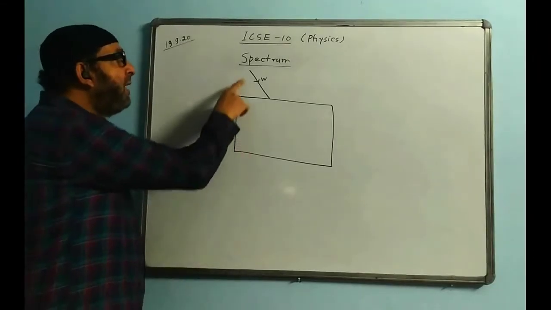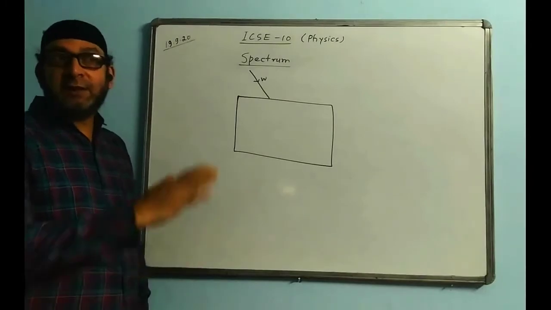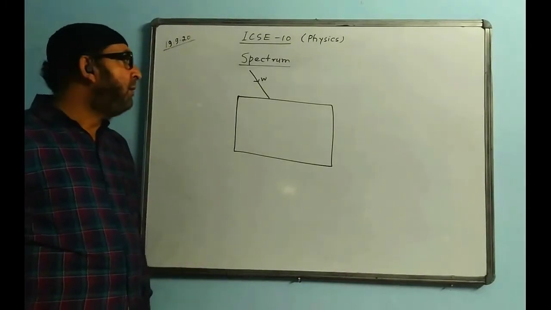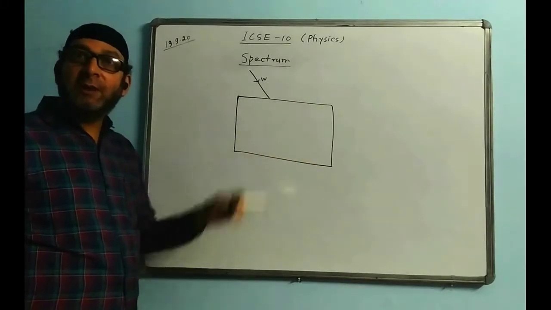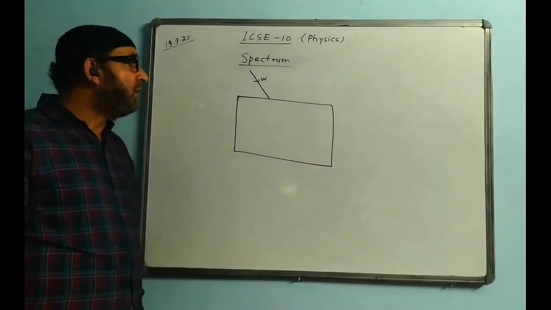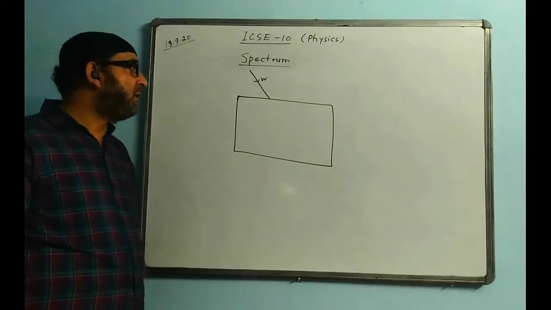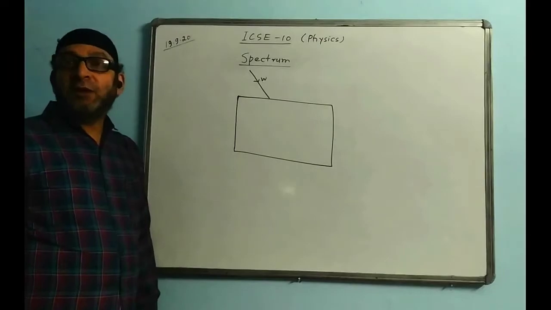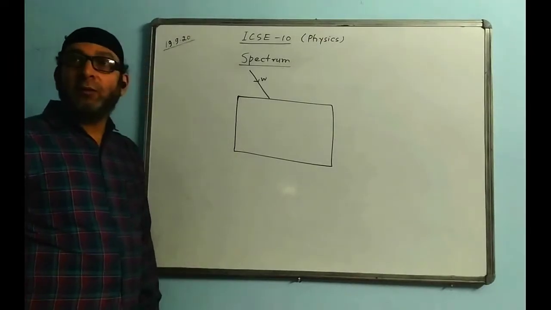Why? When white light passes through a prism, it splits into 7 colors, and we see 7 colors on the screen. But when the same white light passes through a rectangular glass block, also made up of glass only, this time no dispersion takes place. Why? This question may come in ICSE. Why is there no dispersion when white light passes through a rectangular glass block?